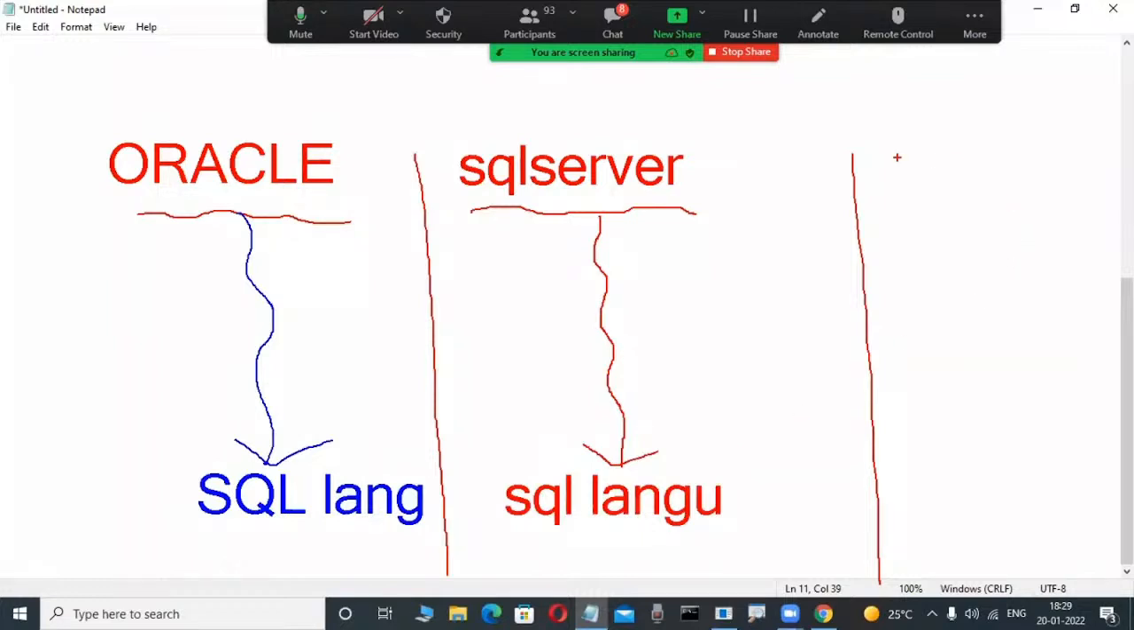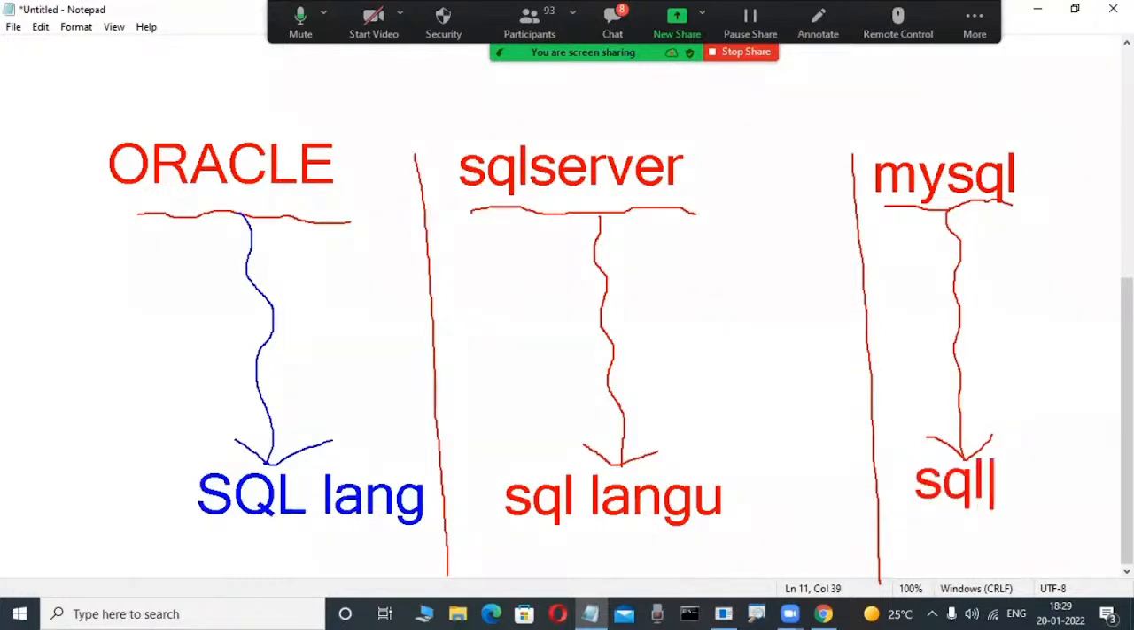Again, MySQL is being used by many people in my company. MySQL is also a relational database product, and it is open source. Some employees work on MySQL, and they operate the MySQL database using SQL as the language. SQL is a universal language.